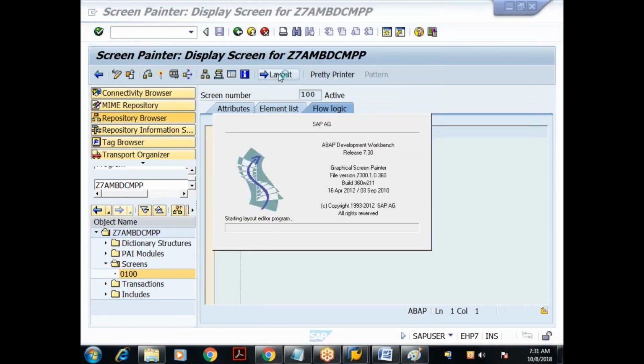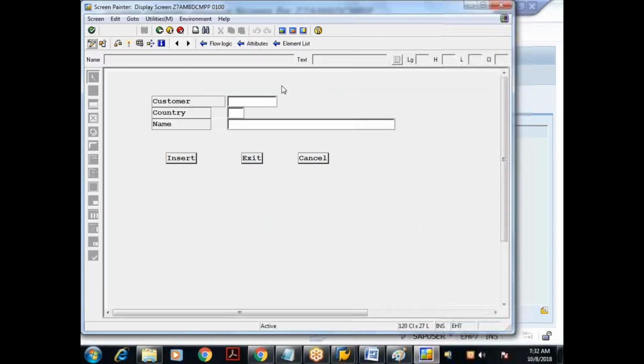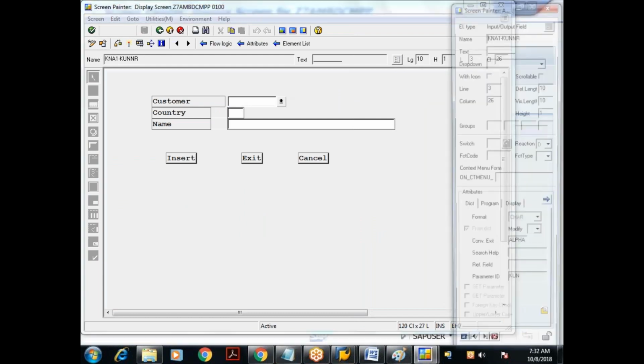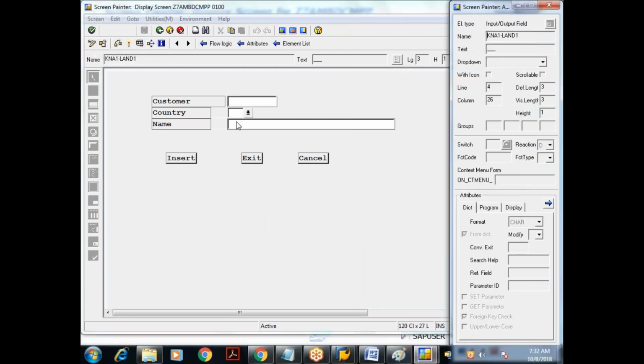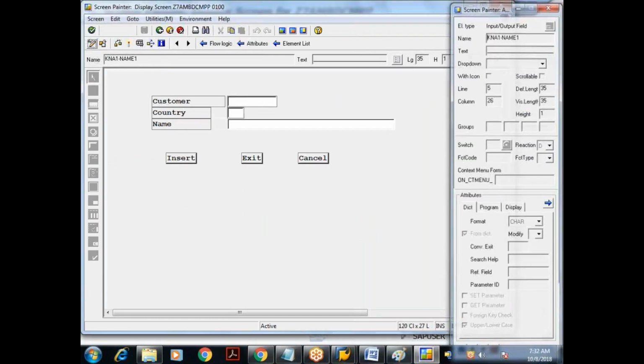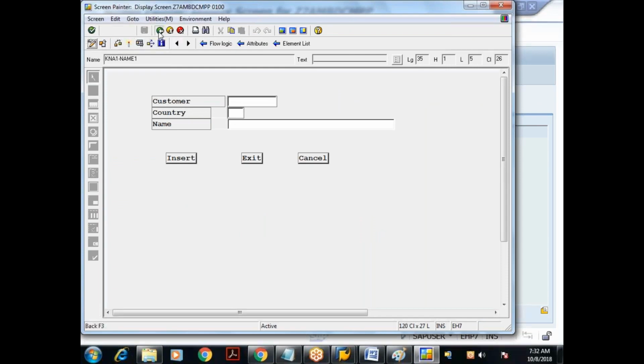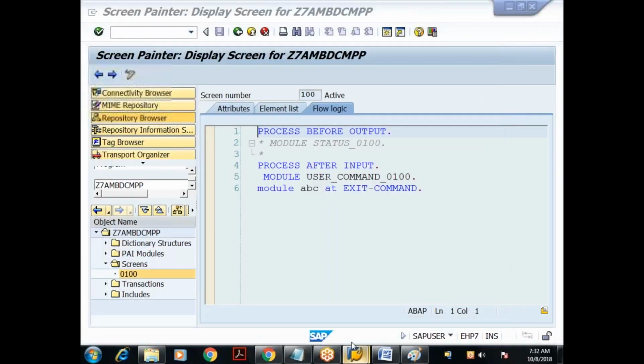It's the same data, so the same program can be used in my executable program.